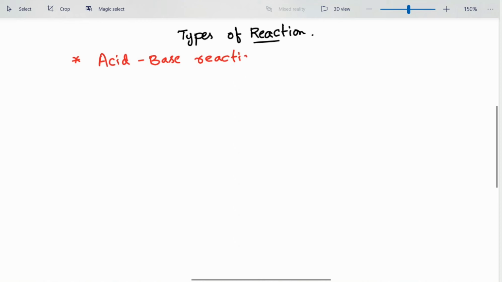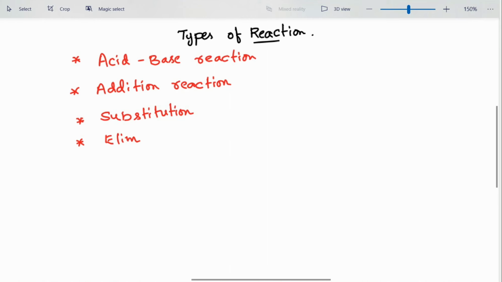That is because in some reactions, the presence of an acidic or basic condition plays a very important role in initiating a particular process. The second type of reaction is the addition reaction. This is the second type of reaction which we observe in organic chemistry. Next, the third type of reaction is the substitution reaction. We all know that substitution reactions are quite common in organic chemistry. And the last type of reaction is the elimination reaction.